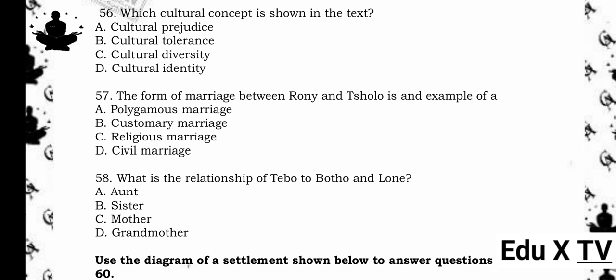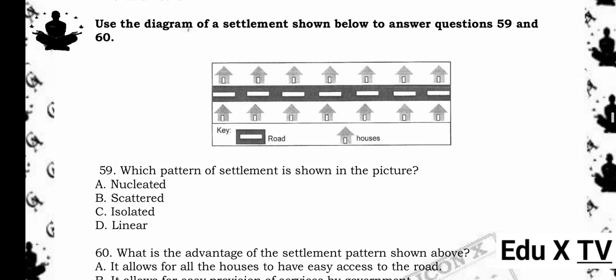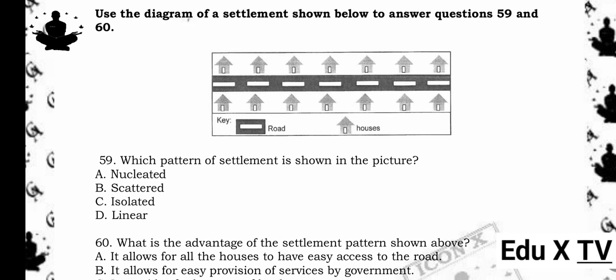58. What is the relationship of Tebo to Botho and Lone? A. Aunt. B. Sister. C. Mother. D. Grandmother. The answer is A. Aunt. Reason being, Tebo is the sister of Rani, who is the father of Botho and Lone. Therefore, Tebo is their aunt.